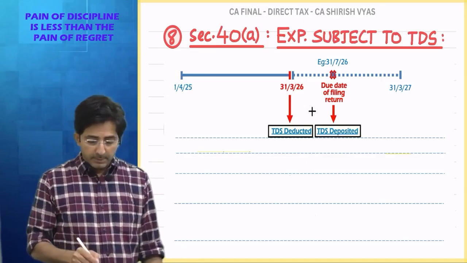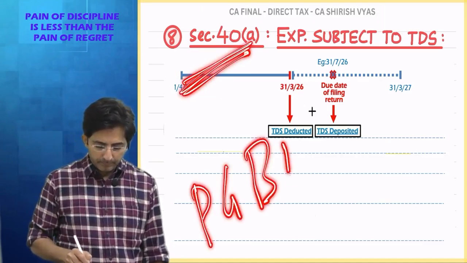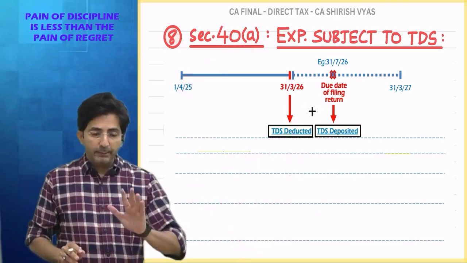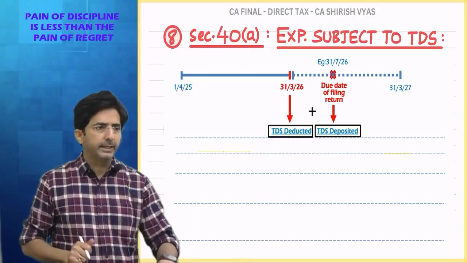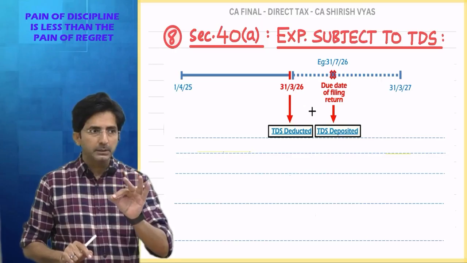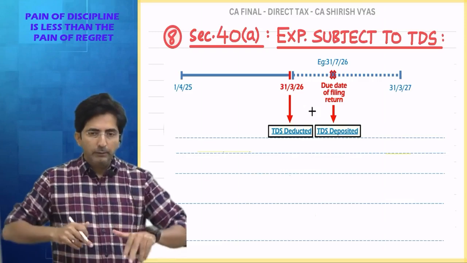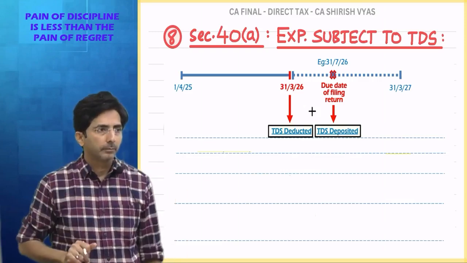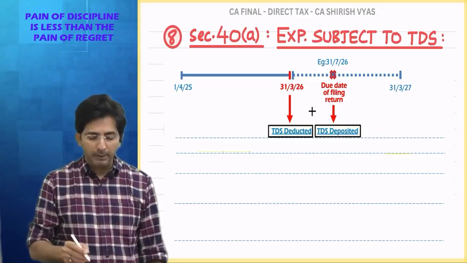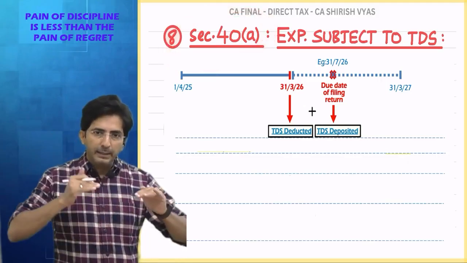Okay, then see. Section 40A. This section is from PGBP. You remember in PGBP I told you that if some expenditure is subject to TDS and if you don't deduct TDS, then 30% of the expenditure will become disallowed. 70% will be allowed. And if you are dealing with a non-resident, 100% disallowed. This point you remember? But when I explained in PGBP, I just explained it from the surface level. Now I will explain in depth.